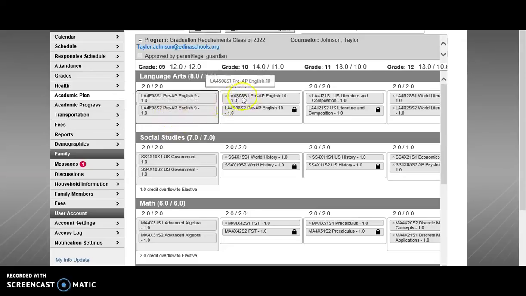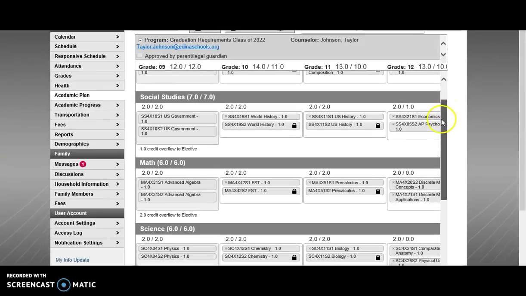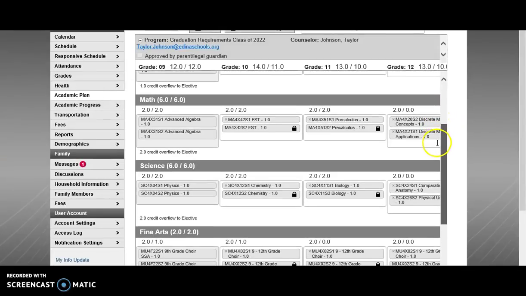For the 10th grade year, we're scheduled to take Pre-AP English 10. It looks like this student is scheduled to take U.S. Literature and then has World Literature during their senior year. As you scroll down, you'll be able to identify the other subject areas in your plan.